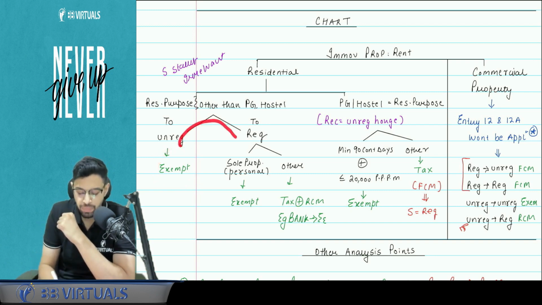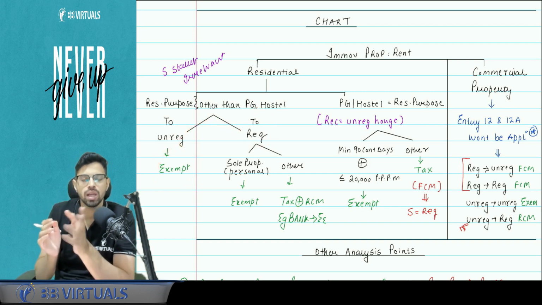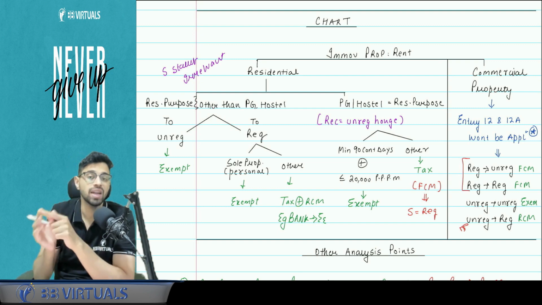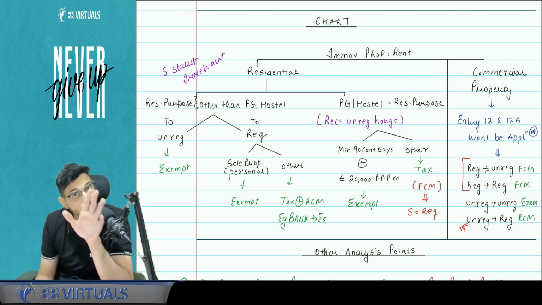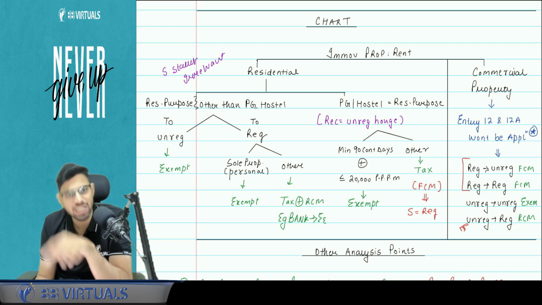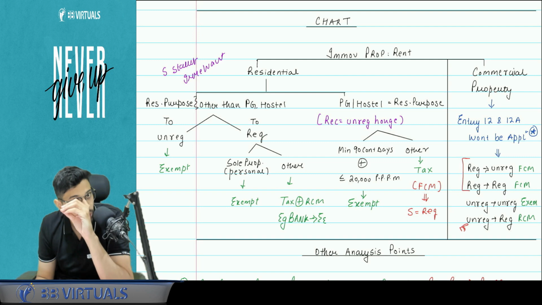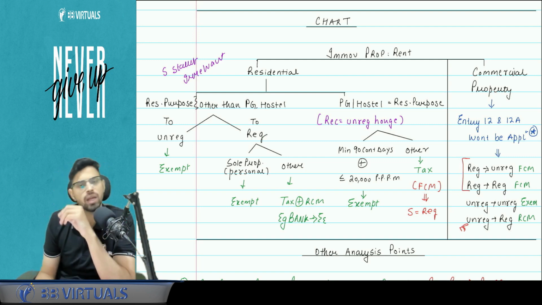Sir, if the recipient is registered, then can we say for sure that exemption will not apply? No. One case still the exemption may apply if that person is registered but in the capacity of sole proprietor, and he's taking that flat for his own residential purpose. He's not doing business from there. He's going to take that flat on rent on own account, not the business account. Then okay, that is also fine.